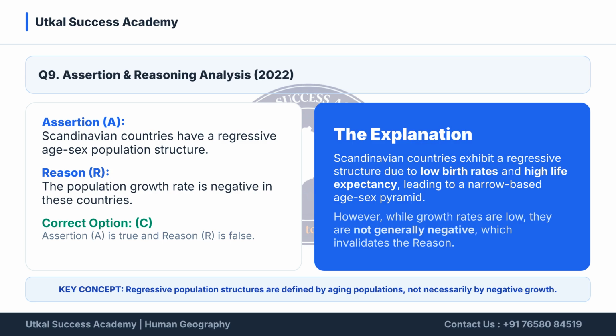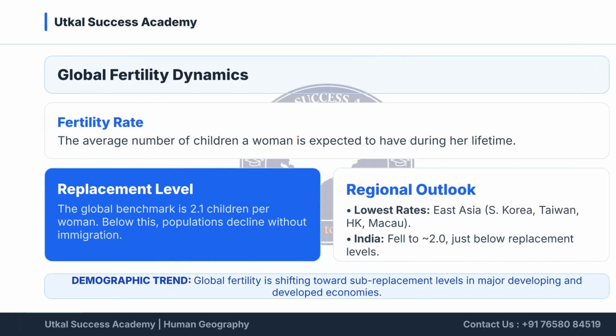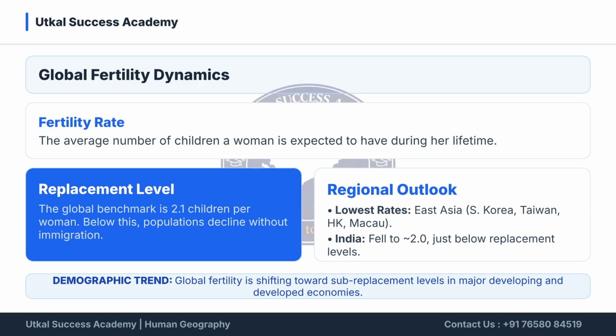Question 9. Scandinavian countries have a regressive age-sex structure, which is true. The reason given, that population growth is negative, is false. The correct option is C, as regressive structures are caused by aging populations, not necessarily negative growth. Global fertility dynamics are crucial.